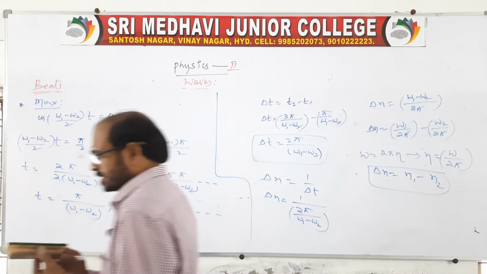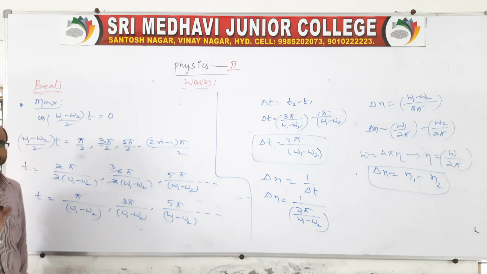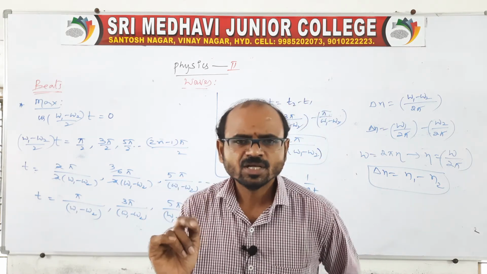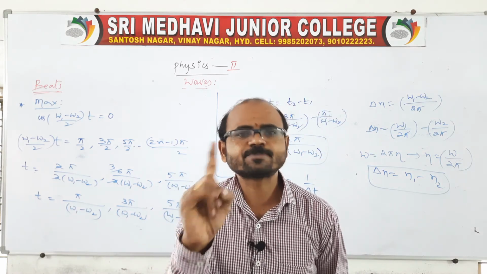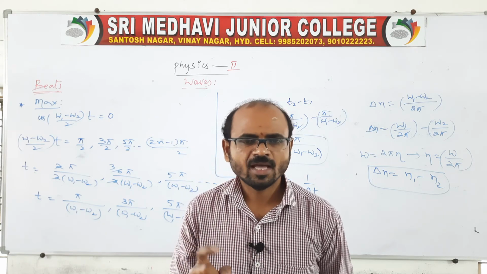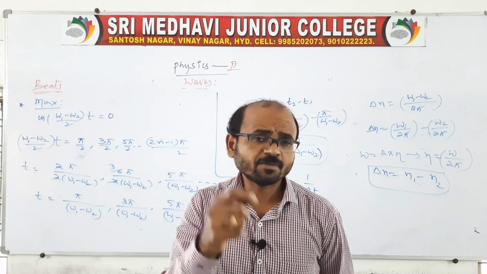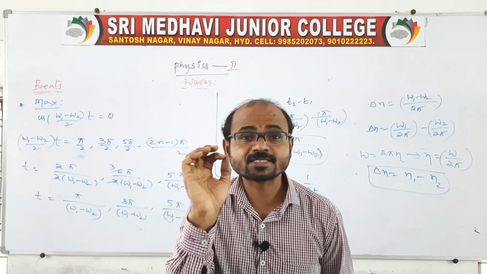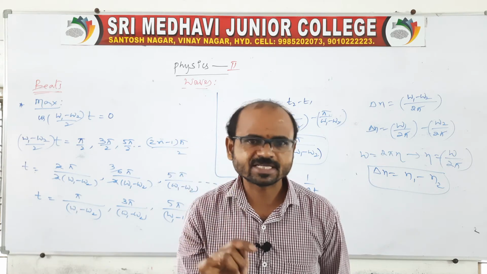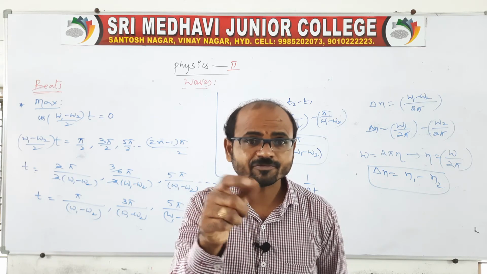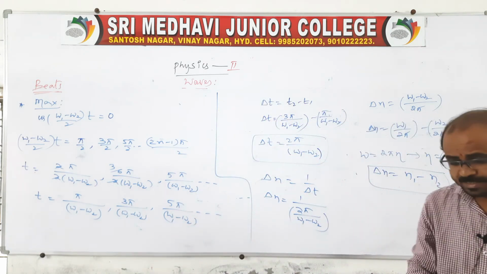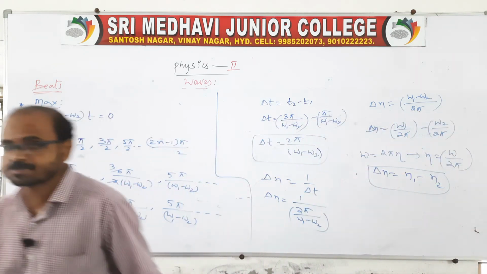And here you remember everyone: how many beats can the human ear receive? The human ear can receive 10 beats per second. There is a time gap between one beat and another beat, which we call the persistence of sound. The persistence of sound is equal to 0.1 second. The gap between one beat and the next is 0.1 second, and the human ear can receive 10 beats per second.